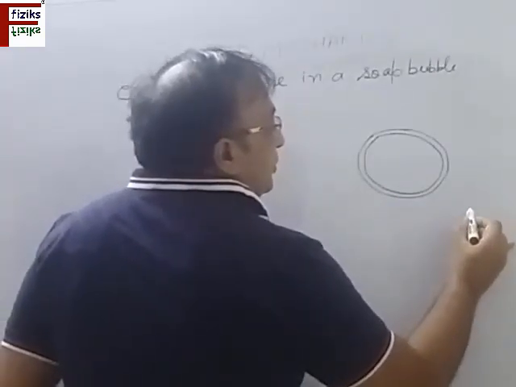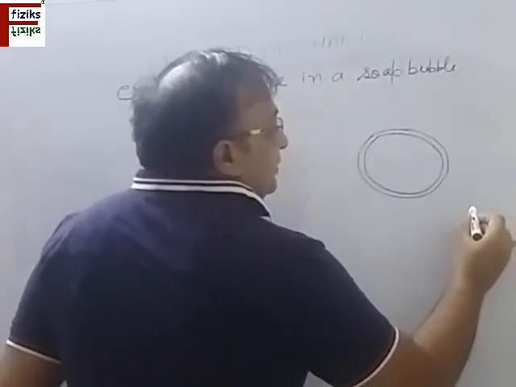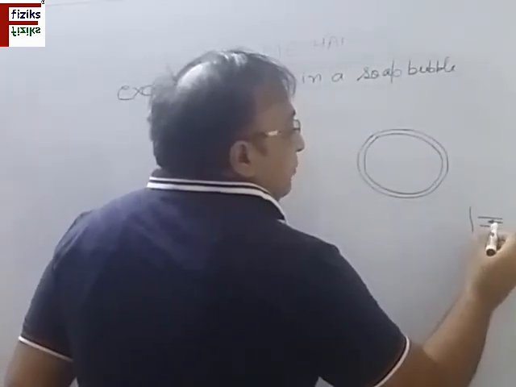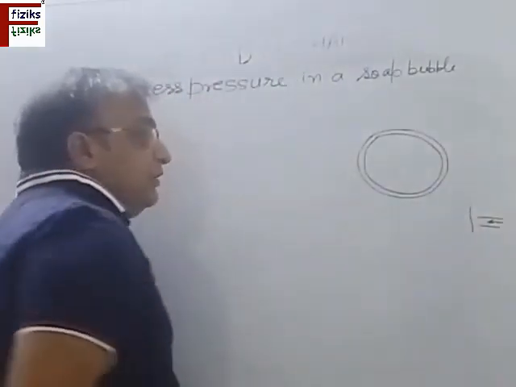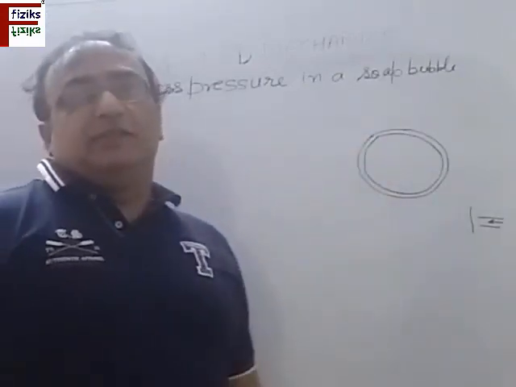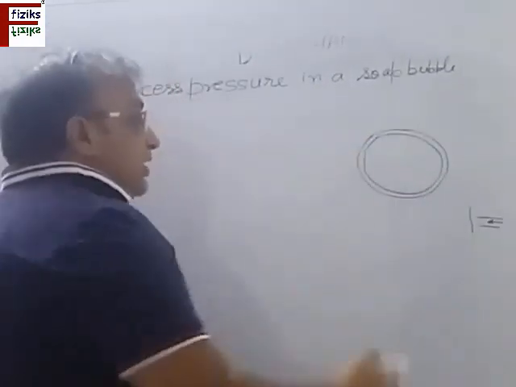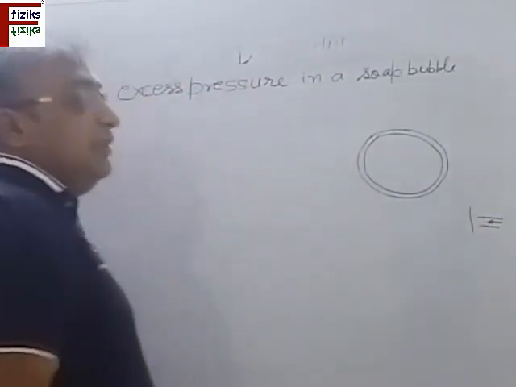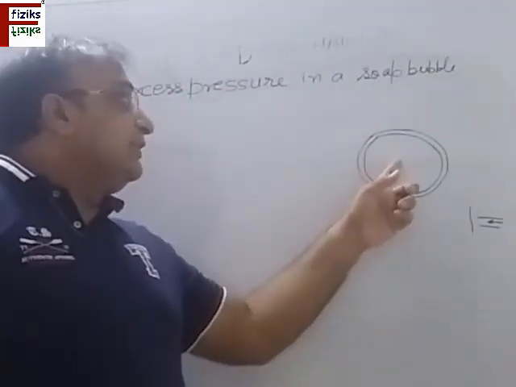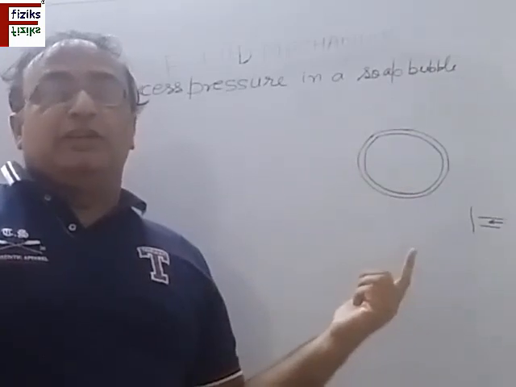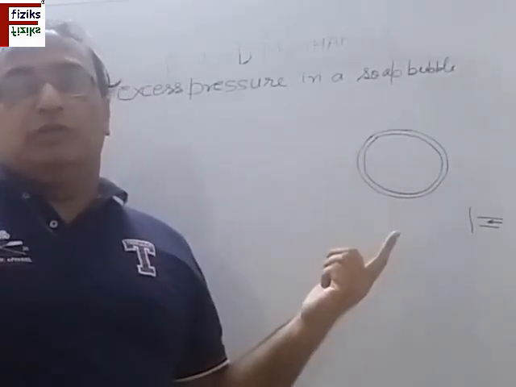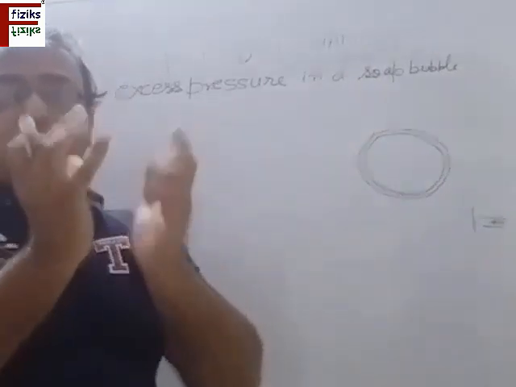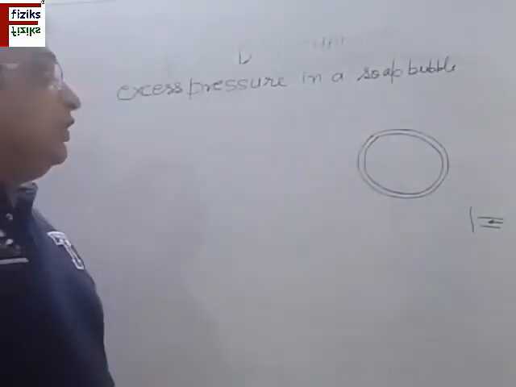So if I blow this surface of soap with the help of this blowing pipe, I apply the pressure here, and the bubble will be formed. Now the pressure initially here is atmospheric, here also it is atmospheric, and the pressure inside this must be greater than atmospheric so as to form the soap bubble. That excess pressure causes this to be blown in the form of a bubble.